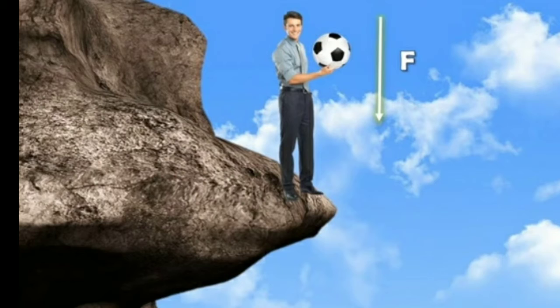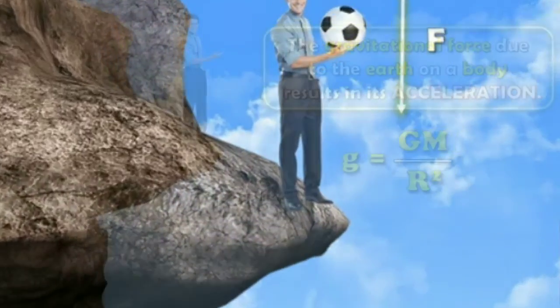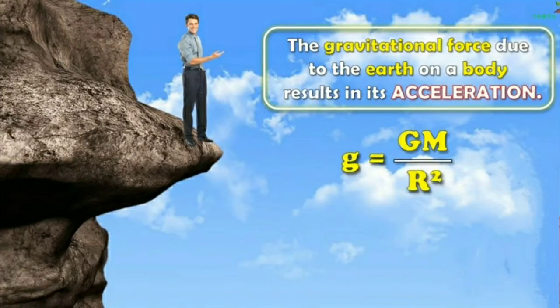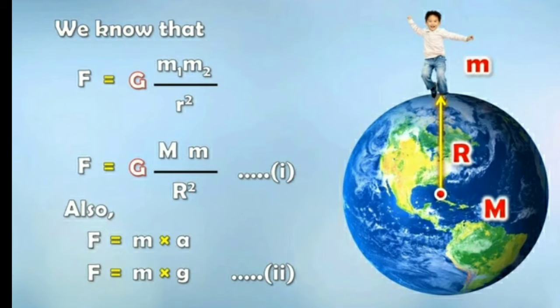Therefore, the direction of acceleration due to gravity is also directed towards the center of the earth, that is, vertically downwards. So the gravitational force due to the earth on the body results in its acceleration. So the formula comes here: small g is equal to capital G capital M upon capital R square. Now let us see how this formula is derived. Let us learn how to derive this formula.